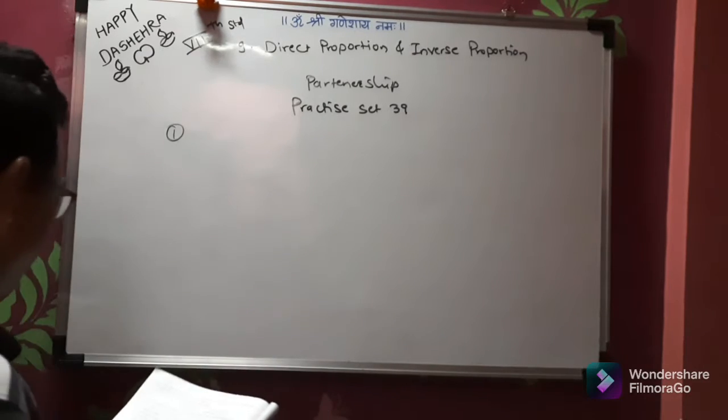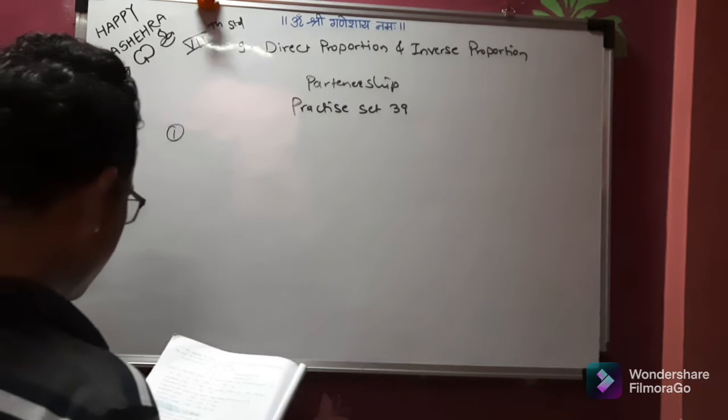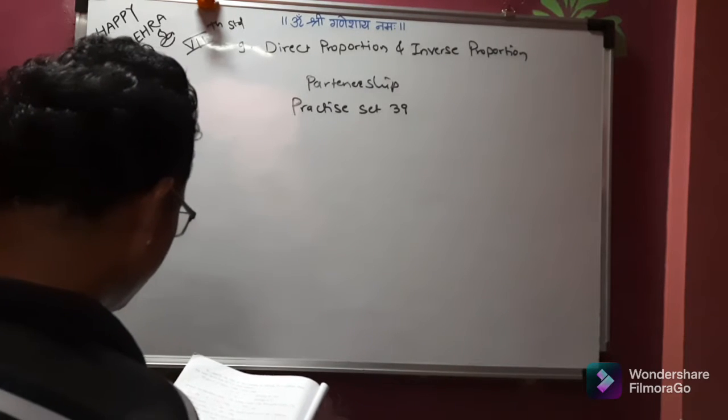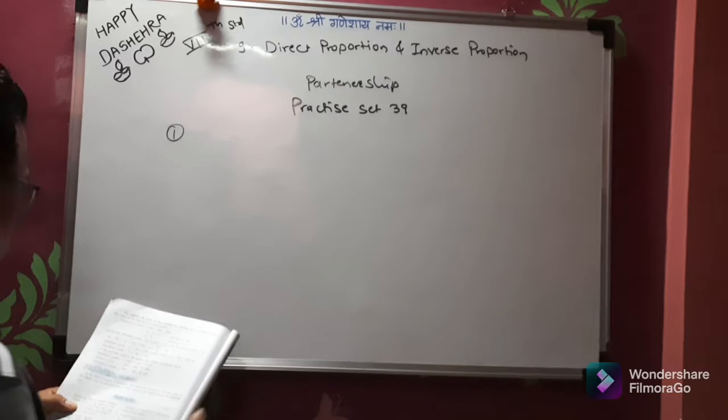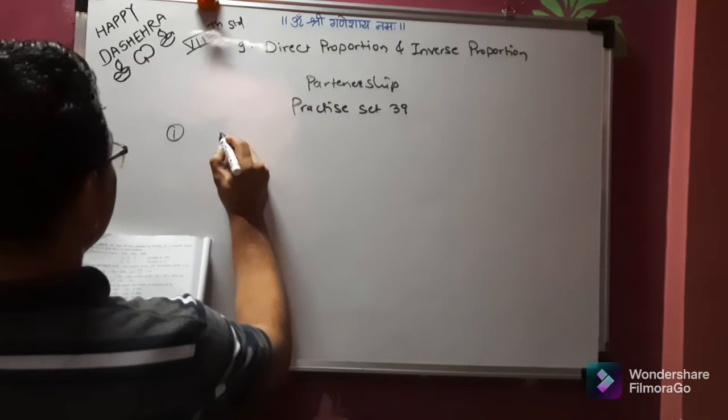Now starting from the first question, Suresh and Ramesh together invested 1,41,000 rupees in the ratio of 4:5. So what will be their investment proportion?